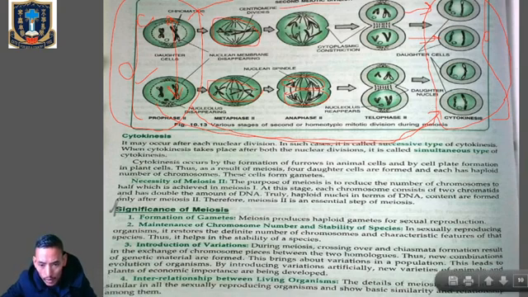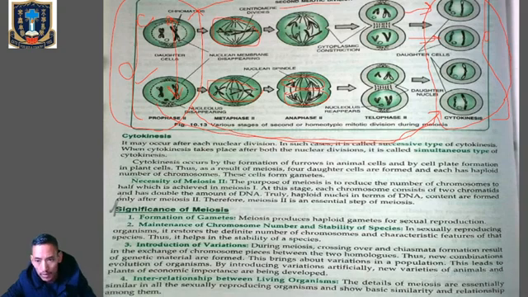Now, what is the significance of meiosis, or what is the importance of meiosis cell division? We are going to discuss. First one, meiosis cell division will help in the formation of gametes. So meiosis produces haploid gametes for sexual reproduction, and the number of chromosomes will again be conserved with the help of fertilization.